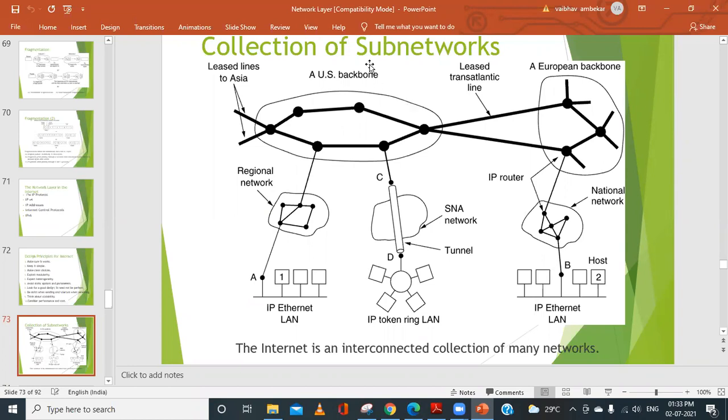Are we following this? Manisha, Manita, are we following this? Yes or no? No response.